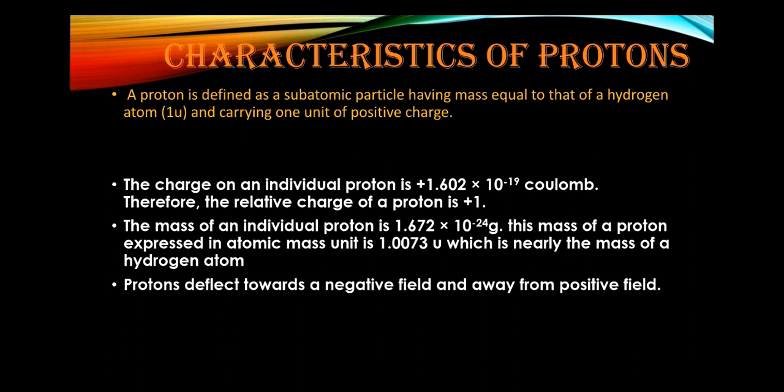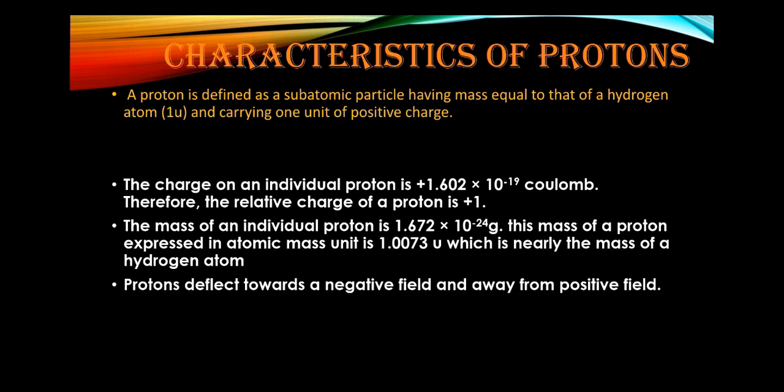The relative charge of the electron is minus 1 because it is negative in nature. Next, the mass of an individual proton is 1.672 times 10 to the power minus 24 gram. This mass of proton expressed in atomic mass unit is 1.0073 atomic mass unit, which is nearly the mass of a hydrogen atom.